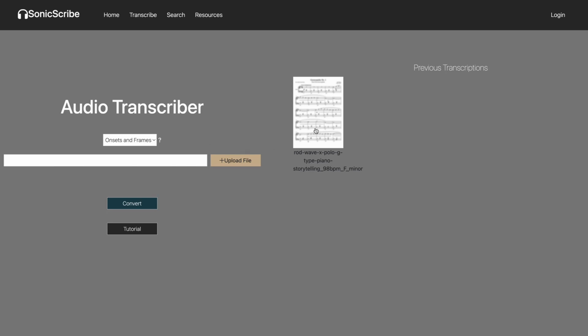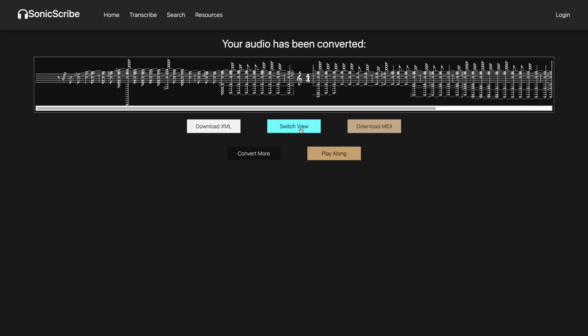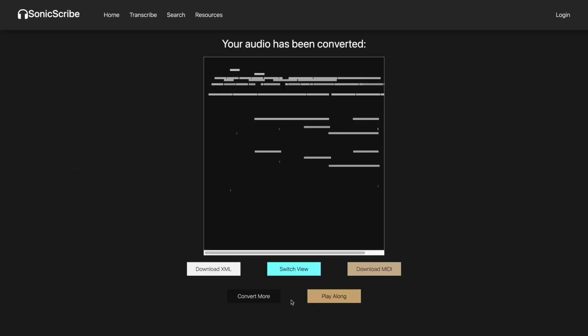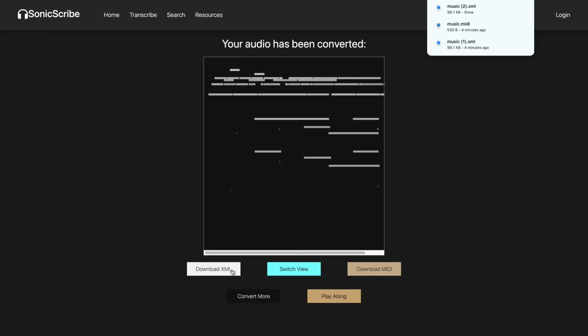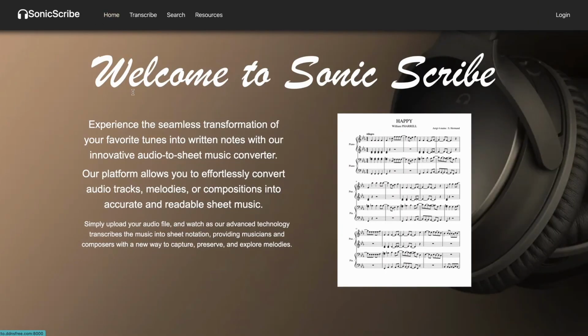For viewing the transcription, and to make it accessible for all users, we included the option to switch between different viewing formats for the transcriptions. Sheet music that has been transcribed can be accessed and downloaded with only a few clicks. Our goal is to make sure that music transcription is accessible and straightforward for musicians of all skill levels, and our website allows for this in a user-friendly and efficient manner.